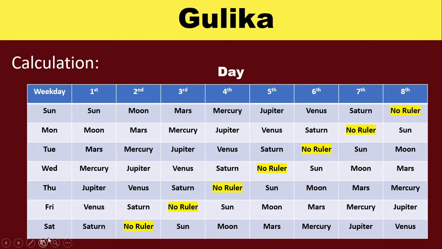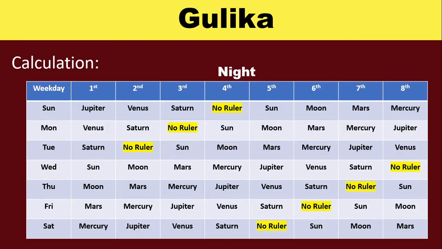Here on the left-hand side are all the weekdays, and on the right-hand side are all the 8 ruler parts. For Sunday, first is Sun, sequentially 7th is Saturn and 8th has no ruler. For Monday, first is Moon, sequentially 6th is Saturn, 7th has no ruler and 8th is Sun. This no ruler part is the part of Gulika, and the beginning of this no ruler part is the time of the Gulika.